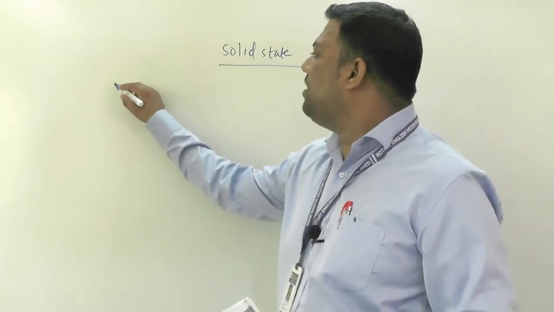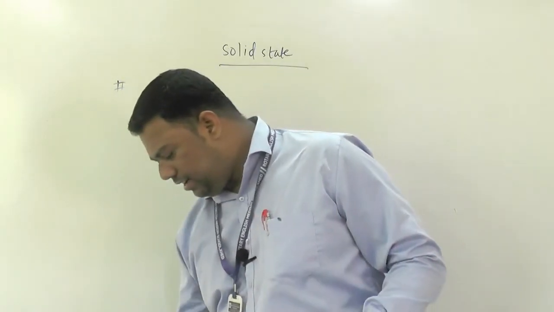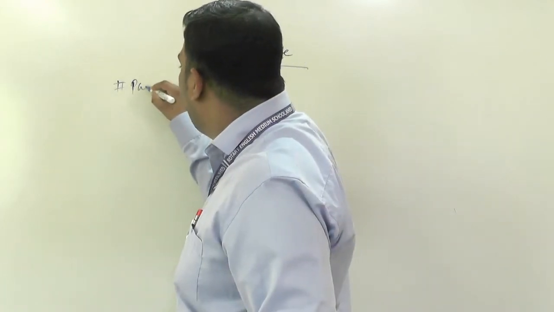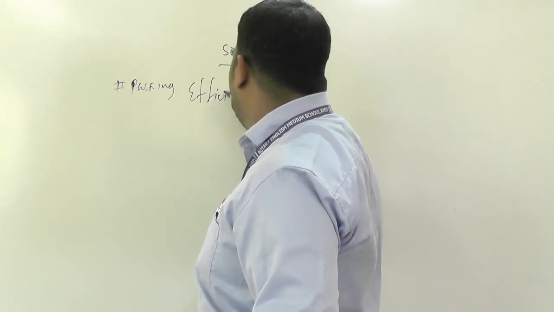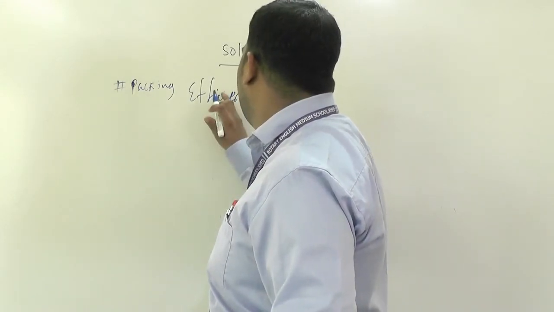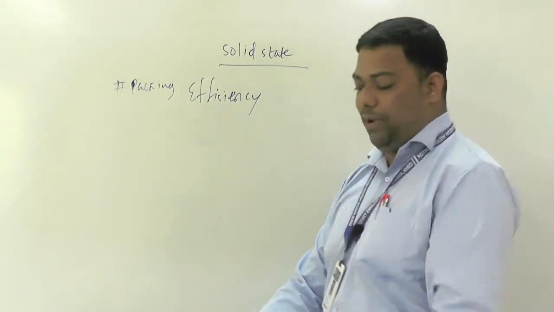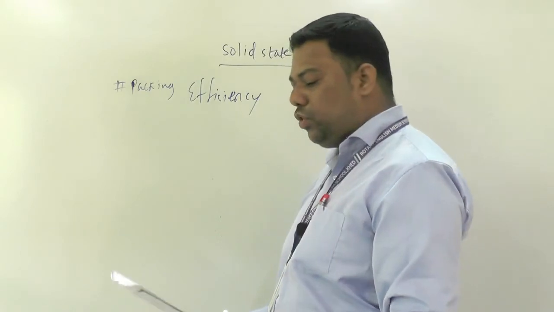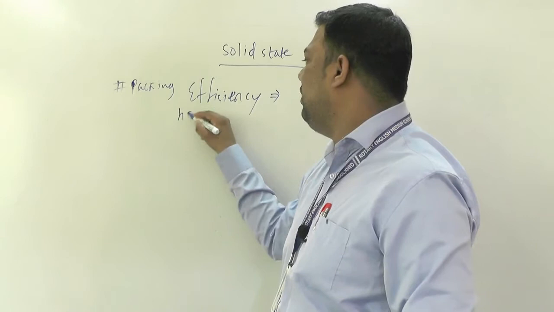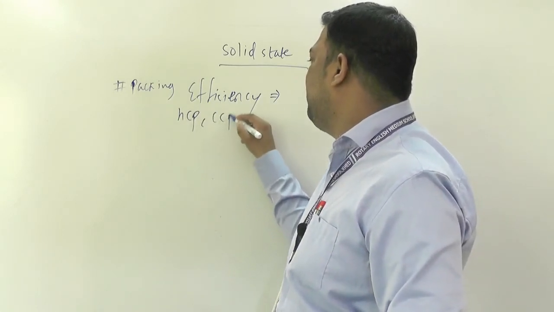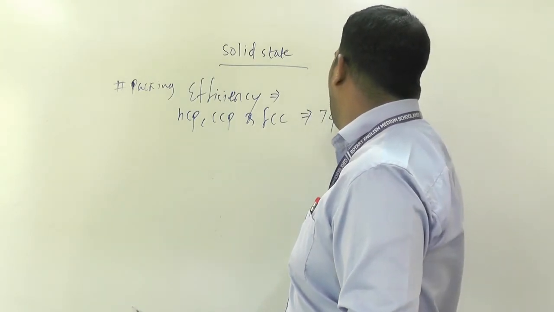Now one more important thing here, what? Yes, packing efficiency. So see here in packing efficiency, you must know for HCP, CCP and FCC, packing efficiency how much? 74%.